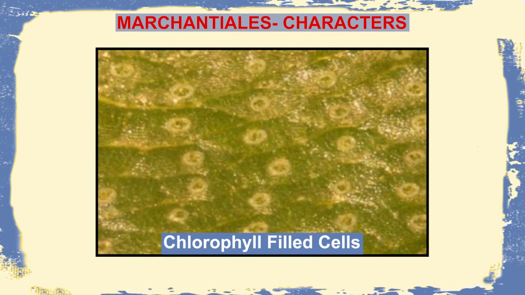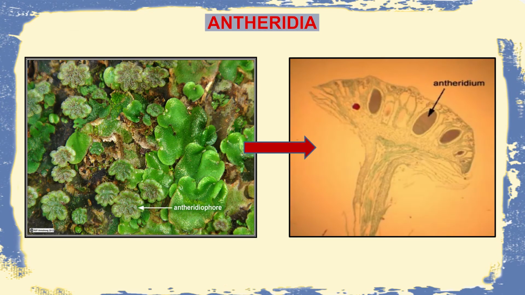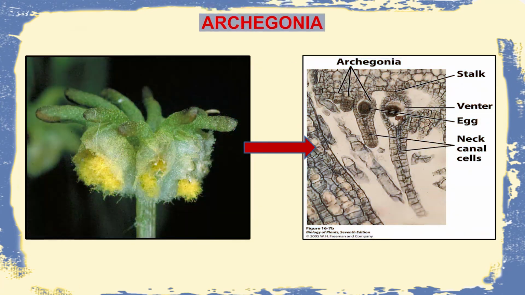Now, when certain sections of this plant body are made, they are seen to consist of certain rhomboidal or polygonal areas which comprise chlorophyll-filled cells. As the name suggests, these chlorophyll-filled cells help in the process of photosynthesis and also give the green coloration to the plant body. It also comprises the sexual reproductive structures, namely the antheridia and the archegonia.